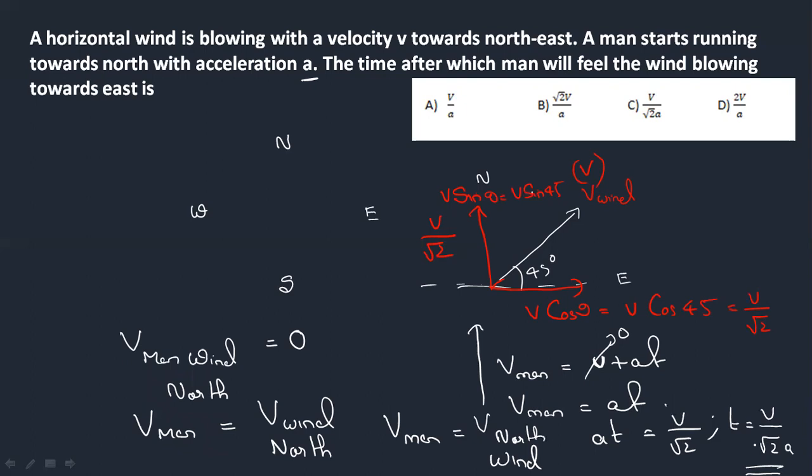At this point of time, after this time, he will start feeling that the velocity of the wind is towards east, because he starts running at the same velocity as the wind. Which velocity? The north component, or vertical component, of the velocity of the wind will be equal to that of the man. At that time he feels that the wind's velocity is entirely towards the east direction. Okay, so this is the answer to this question. Thank you, students.